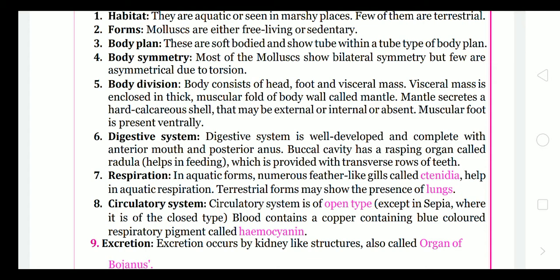Body symmetry: they show bilateral symmetry, that means right and left, but a few are twisted because of torsion, like snail.